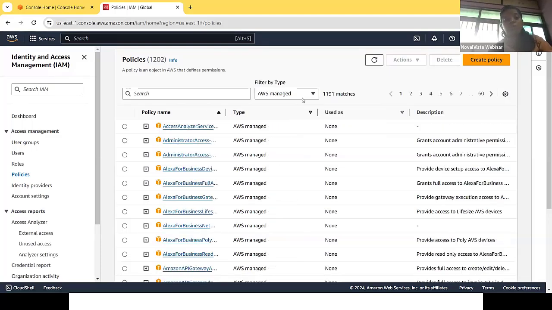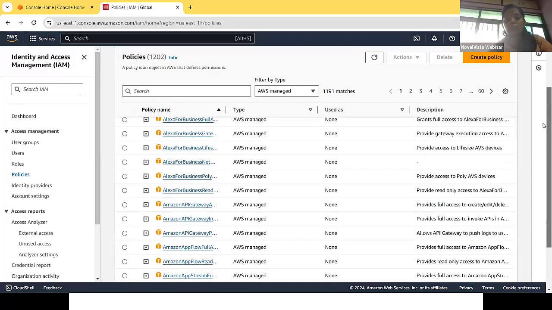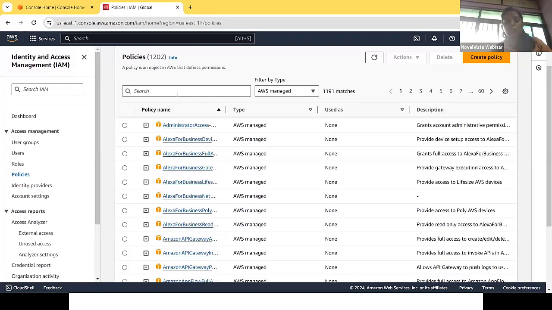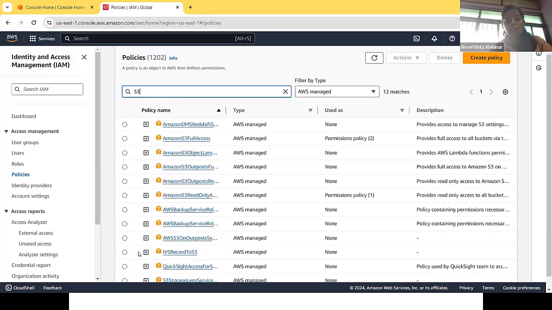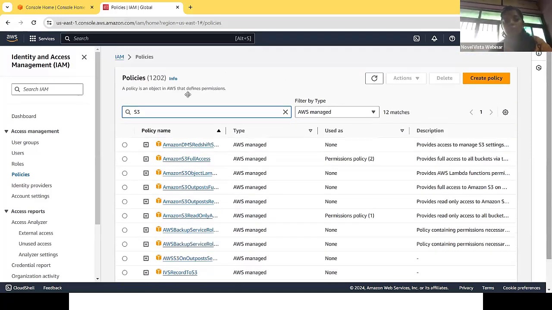Second is AWS managed policies. In the AWS managed policies, we can give access to a particular service, let's say the EC2 service or the S3 service. S3 is a storage service. Suppose I need to give access related to the S3 service, I can give it inside this AWS managed category. And the third is customer managed, custom.